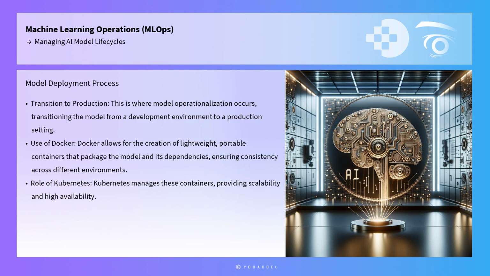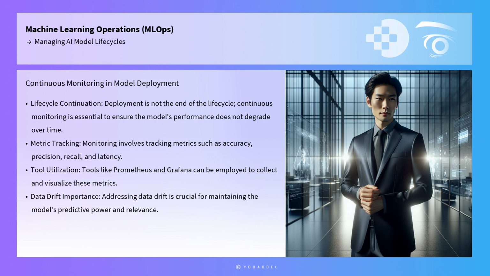Containerization tools like Docker and orchestration platforms, such as Kubernetes, are commonly used to streamline this process. Docker allows for the creation of lightweight, portable containers that package the model and its dependencies, ensuring consistency across different environments. Kubernetes, in turn, manages these containers, providing scalability and high availability. Deployment is not the end of the life cycle. Continuous monitoring is essential to ensure the model's performance does not degrade over time.